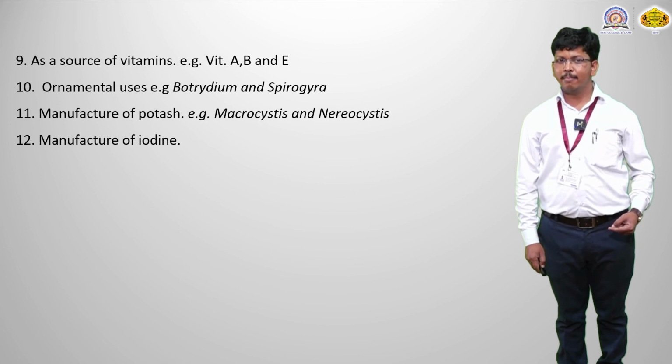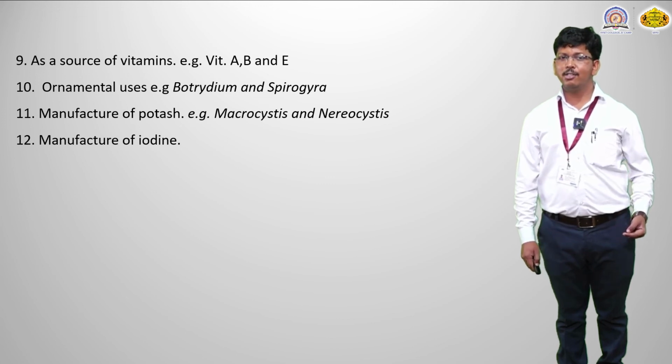Then another economically important use is vitamins. Vitamins are very important because in the daily routine of every human, they eat daily meals, and in the meal vitamins are required for regulation or energy purposes. There are vitamins A, B, E. Okay, these vitamins come from algae. Then the next economically important use is ornamental uses. So Botrydium and Spirogyra. Both algae are used for ornamental, or showy, purposes, because the thalloid structure is very attractive.